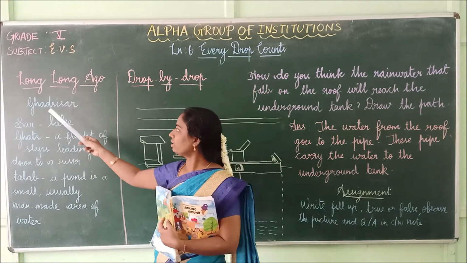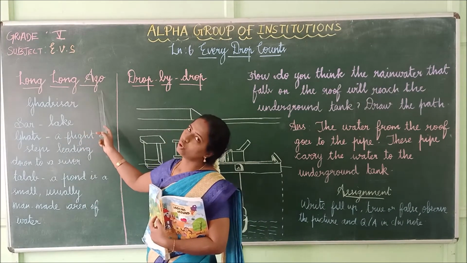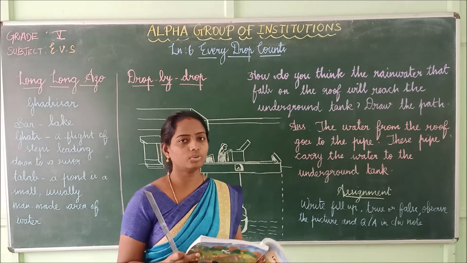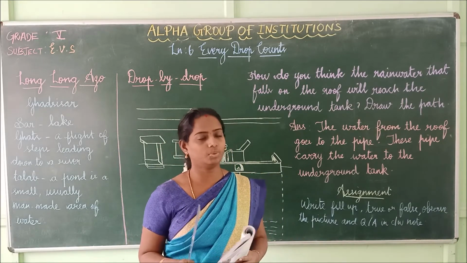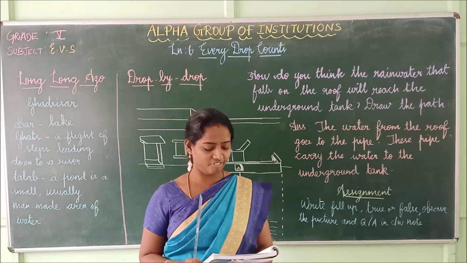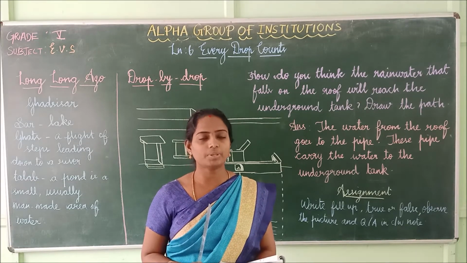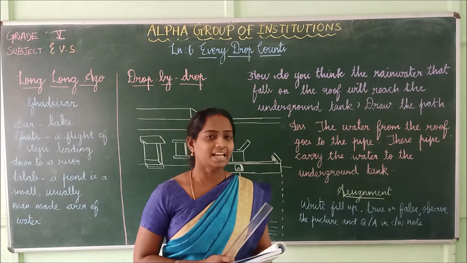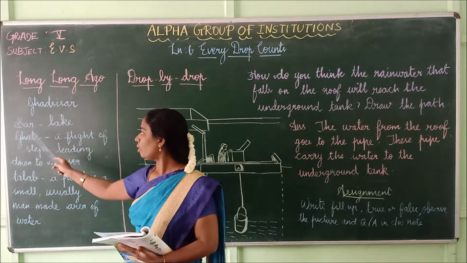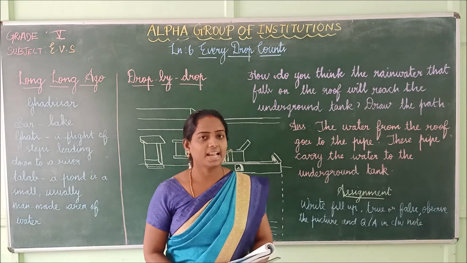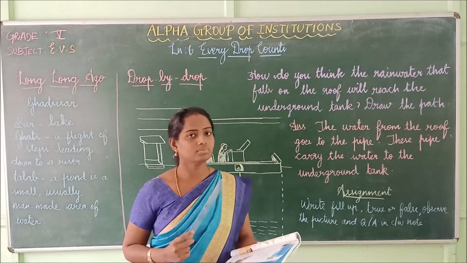What is the first topic? Long ago. All of you take page number 51. Shall we start to read, children? This is a picture of Gan Caesar. What is the name of the picture? Gan Caesar. What is meant by Sar? Sar means a lake. So it is a picture of a lake.